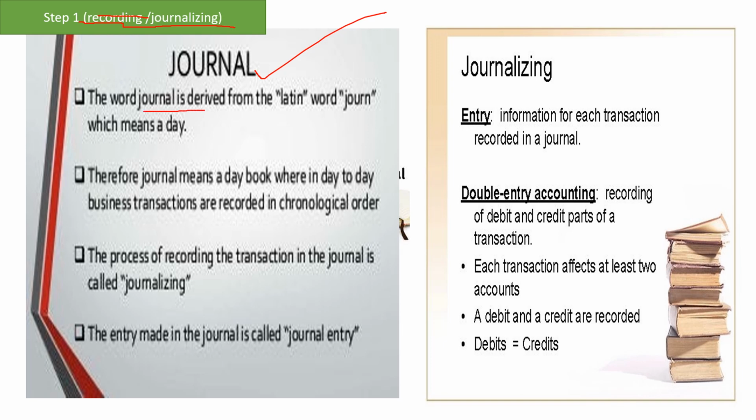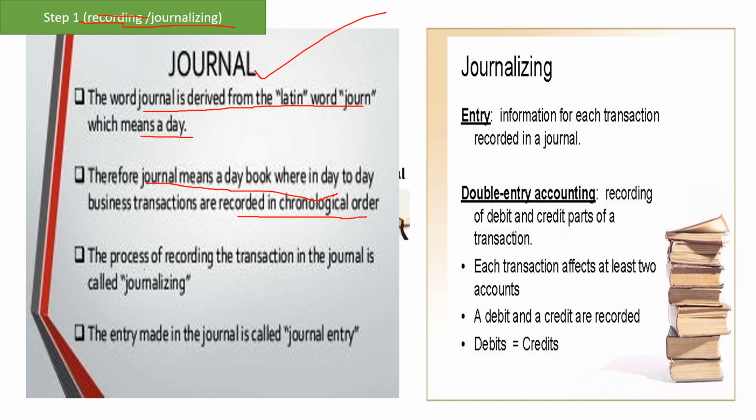Now, journal is a word derived from the Latin word for a day. That means whatever is happening in a day is recorded in the journal. Therefore, journal means a day book where day-to-day transactions are recorded in chronological order. Chronological means sequential order, day-wise and date-wise. Even chronological means much more than that. It means everything in a sequence, in an order, with proper date, proper timing, and proper day also.